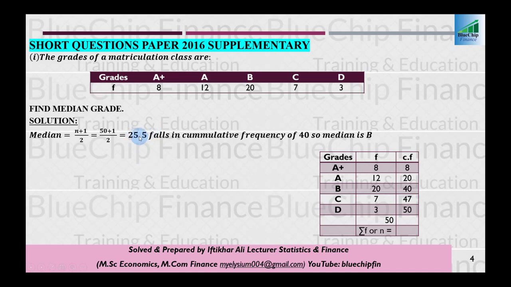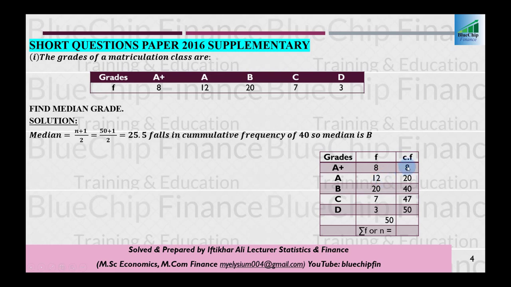And this 25.5, we are going to locate in the cumulative frequency. And cumulative frequency, we already discussed in the previous question how we can calculate it. Just take the first frequency and add the next frequency to the previous total of cumulative frequency.